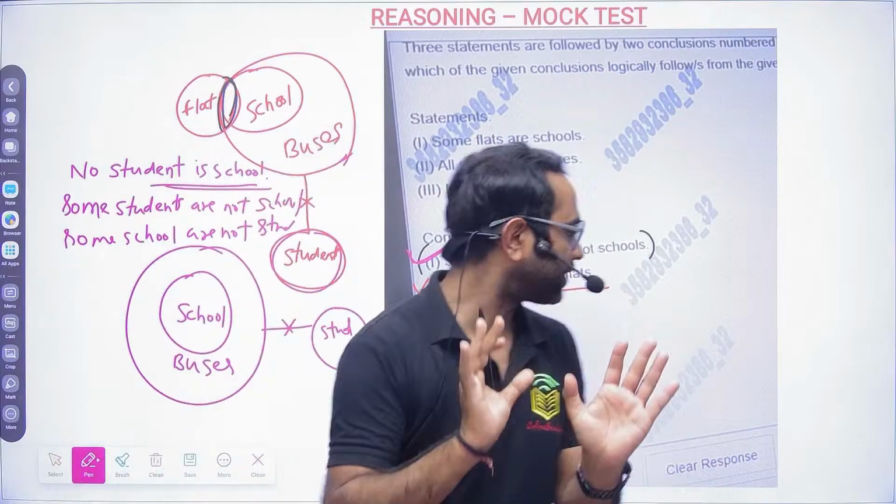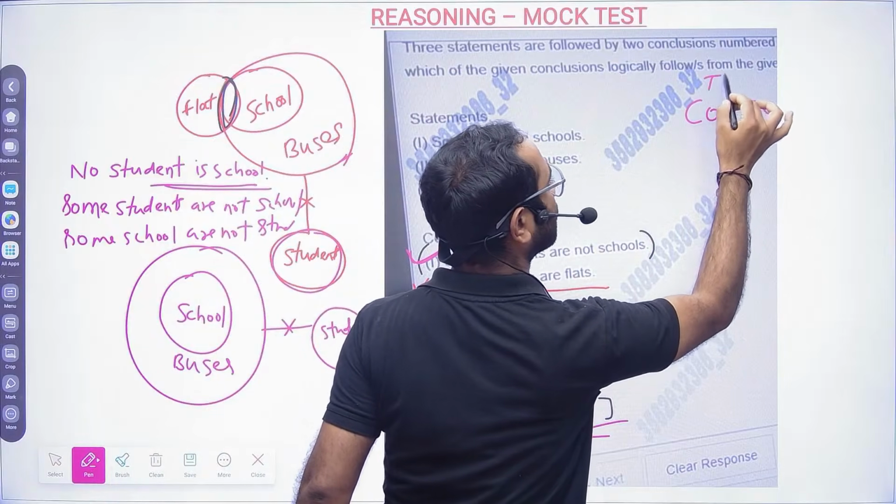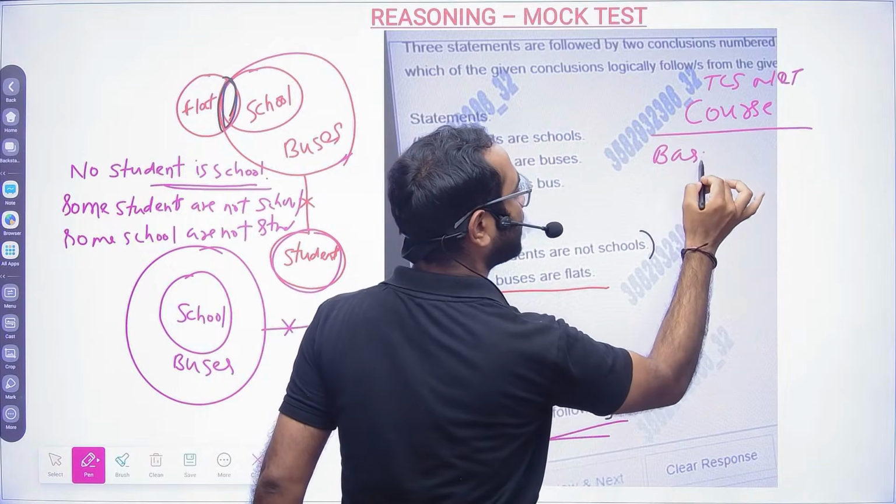Okay. So see, if you watch the basic videos in the TCS NQT crash course, I have already told this.